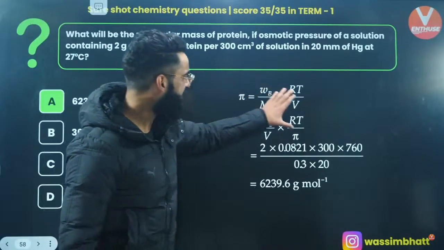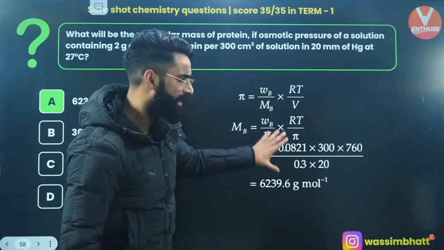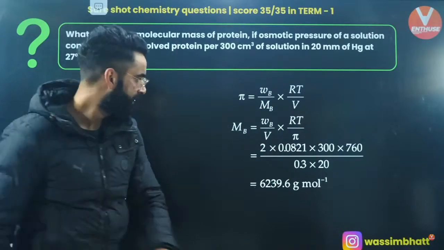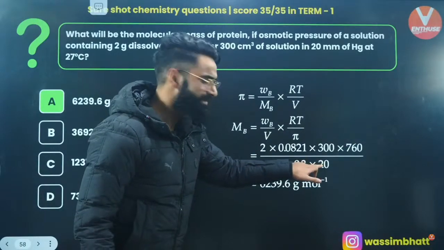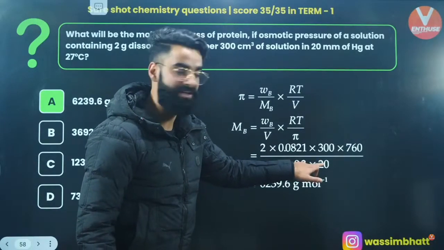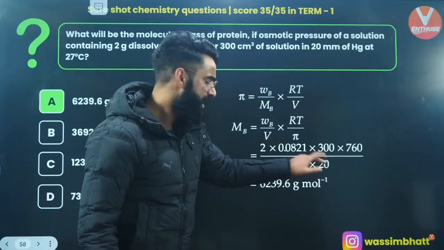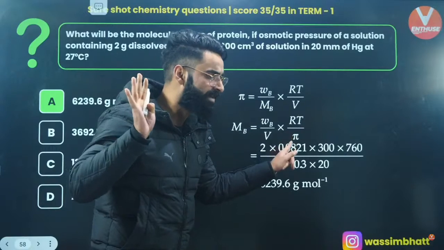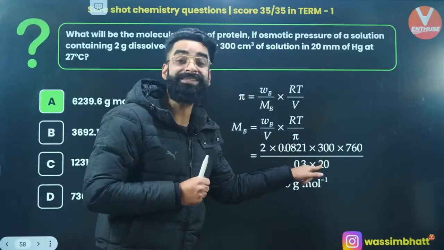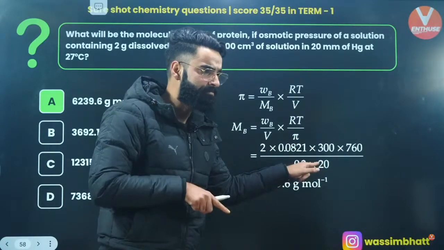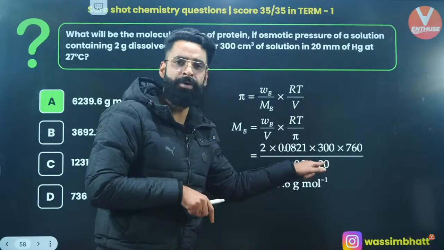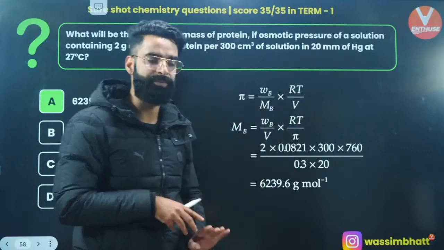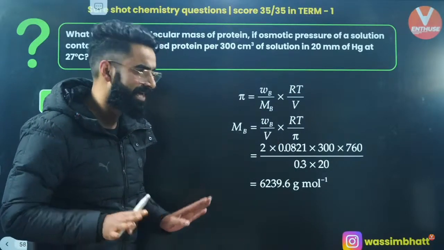See, I've used the same relation over here and I've put all the parameters over here. Just over here you need to be careful of one thing. This osmotic pressure is given in mm of Hg, and R value you have taken as 0.0821 atm liter per Kelvin per mole. So you are going to convert this mm of Hg into atm by just dividing it by 760. That 760 goes up, yes, as simple as that.